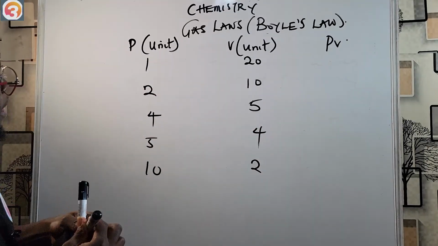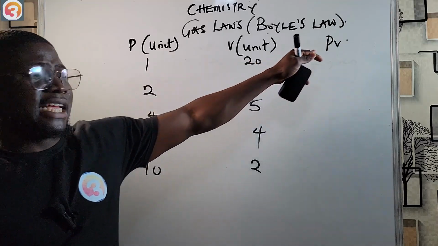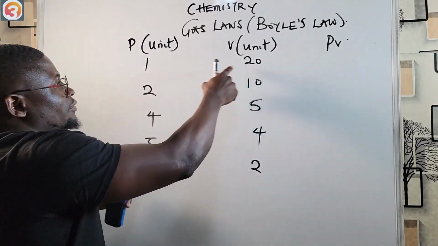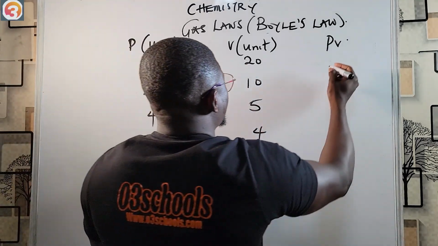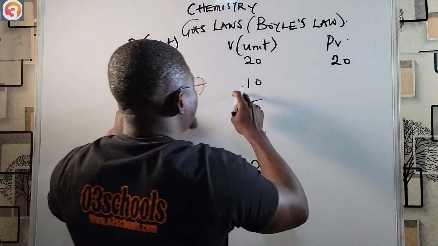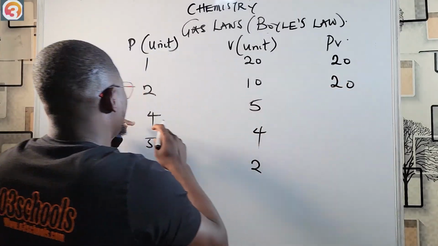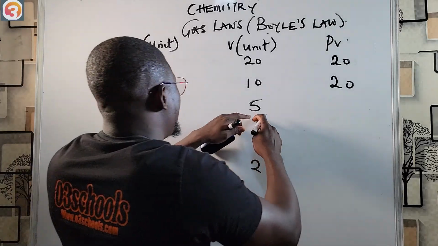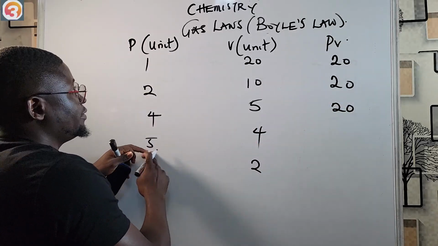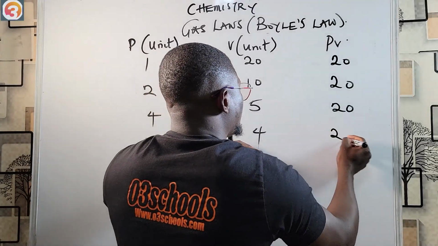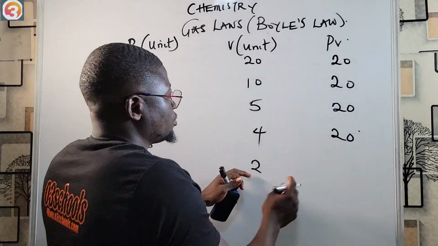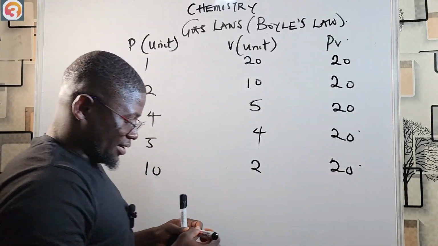Now PV is P times V. When pressure is 1, volume is 20. 1 times 20 will be 20 here. When pressure is 2, volume is 10. 2 times 10 is 20. When pressure is 4, volume is 5. 4 times 5 is also 20. When pressure is 5, volume is 4. 5 times 4 is also 20. And when pressure is 10, volume is 2. 10 times 2 is 20.